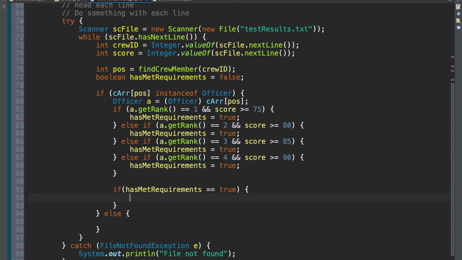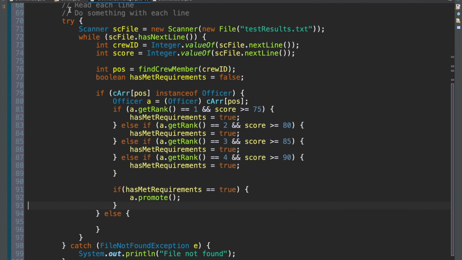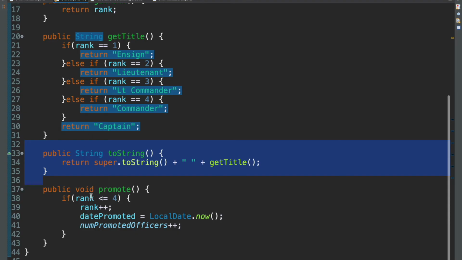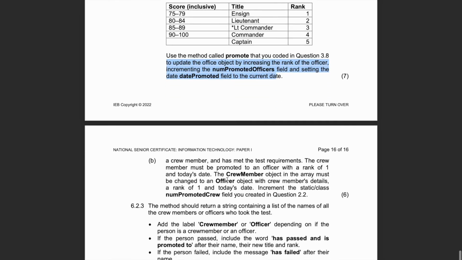So we want to say a dot promote for starters. That's the first thing that we have to do, right? It says use a method called promote to update the officer rank, and then increment non-promoted officers. Our promote method already does that, right? If we check here in our officer class, our promote method sets the date promoted and non-promoted officers. It already does all of that. So they were just being a bit redundant here because we already did all of that. So we can scroll down now.